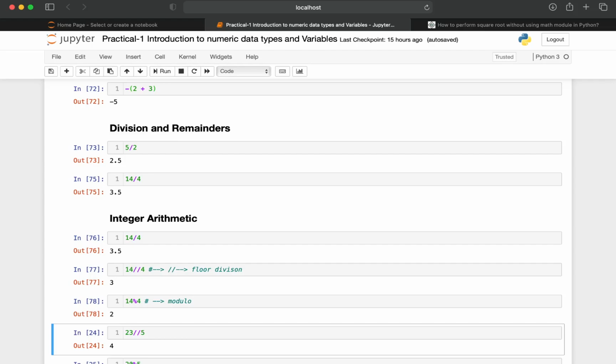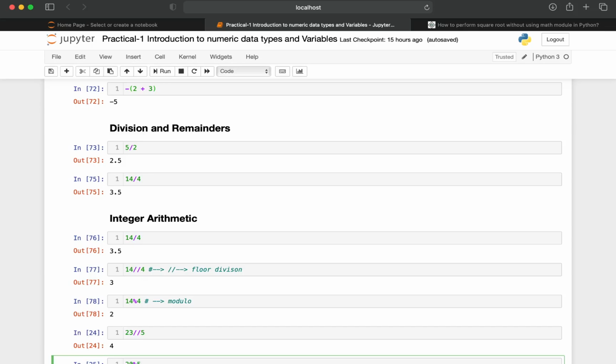So now we are going to again perform a modulo operator, 20 mod 5. According to the divisibility rule of 5, the digit present in the units place should be either 0 or 5. As the digit present in the units place is 0, we can clearly say that this particular number 20 is divisible by 5. As the first operand is divisible by the second operand, the modulo operator is going to return a remainder of 0, else